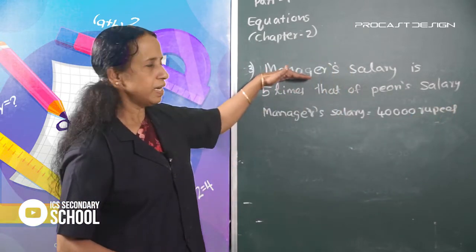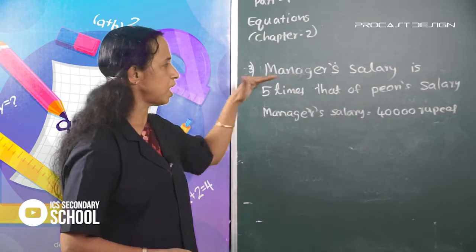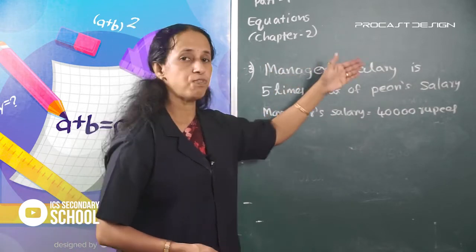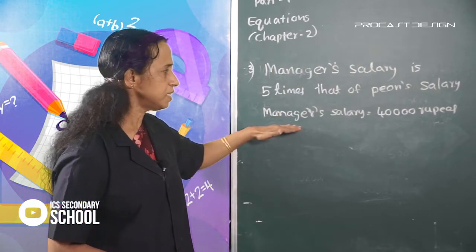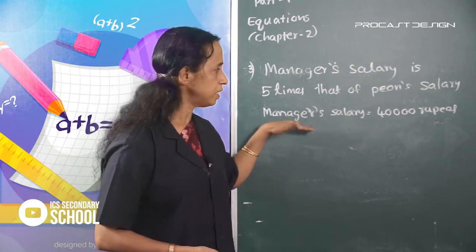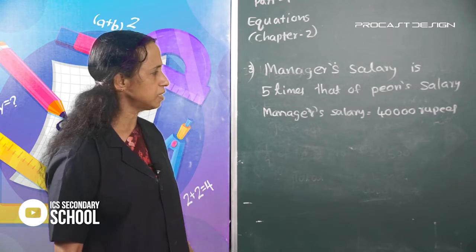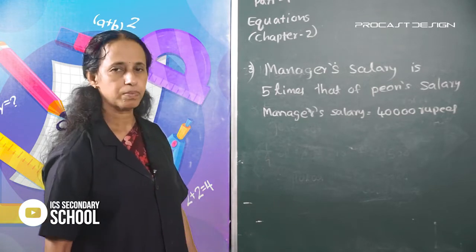Look here, manager's salary is 5 times that of peons. Manager's salary is given: manager's salary is equal to 40,000 rupees.